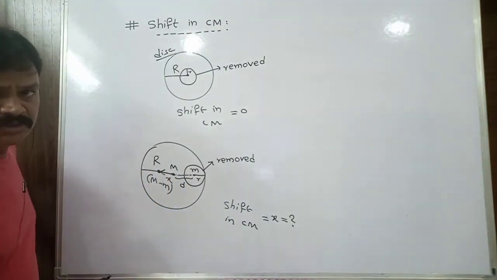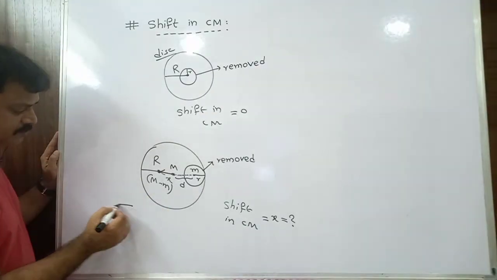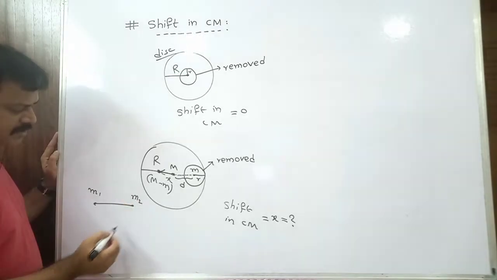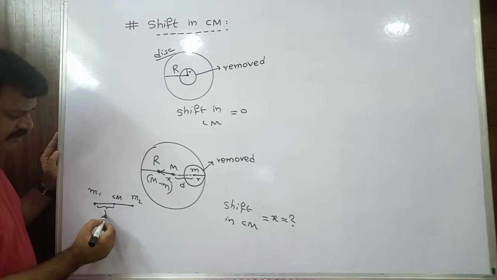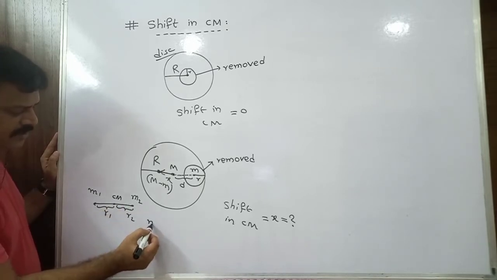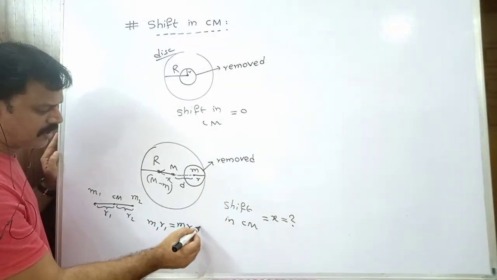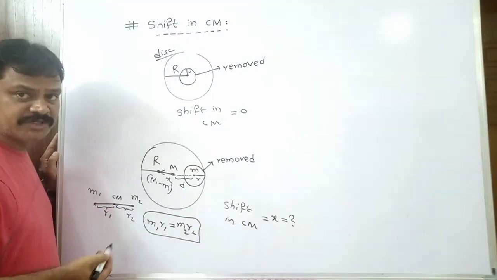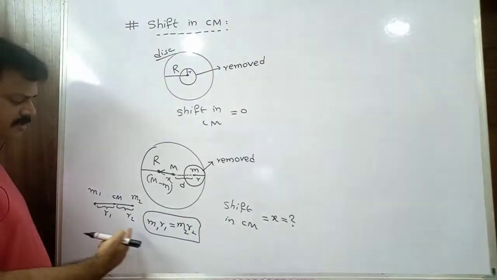I will use one expression: the algebraic sum of moments about the center of mass is 0. That means if I consider two particles with masses m1 and m2 and the center of mass here, the distance of the center of mass from m1 is r1, and from m2 is r2. Then I can write m1 r1 equals m2 r2. Moment means mass into distance. Algebraic sum of moments about center of mass 0 means m1 r1 equals m2 r2, using this concept at this point.